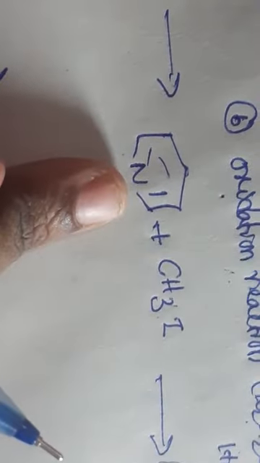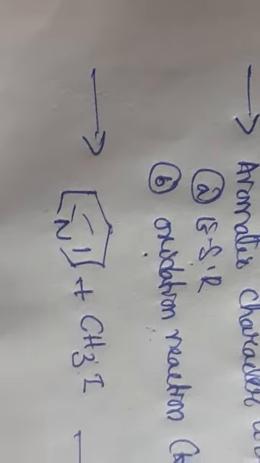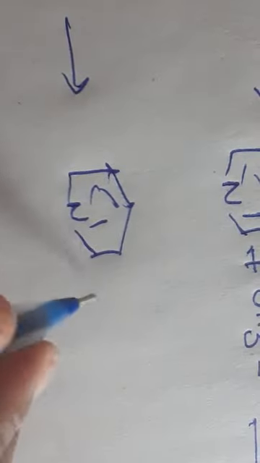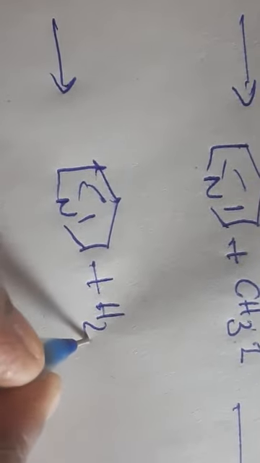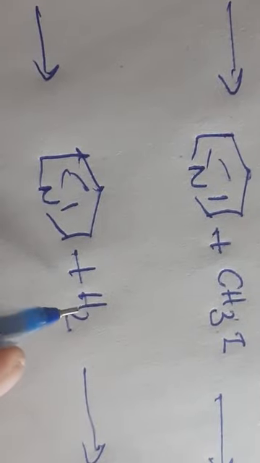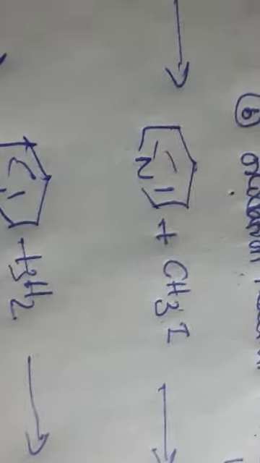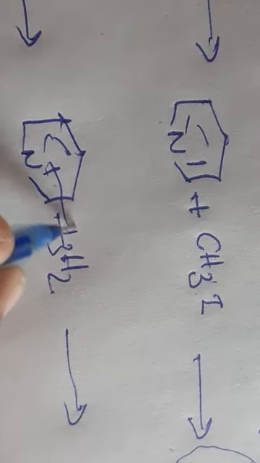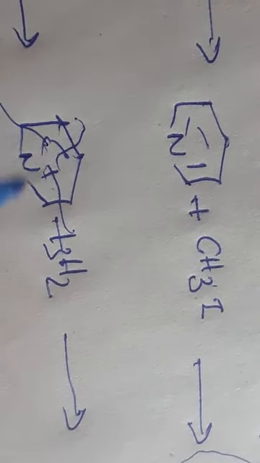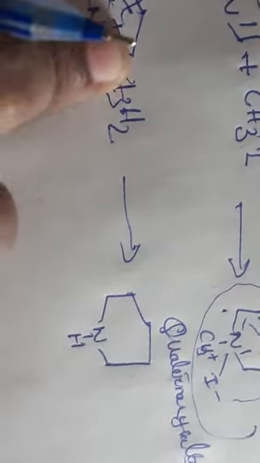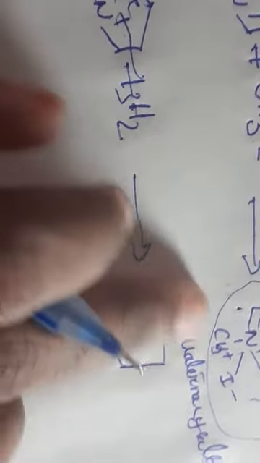Next, double bonds are present. How do we know double bonds are present in pyridine? When pyridine is treated with 3 molecules of H2, I am breaking the double bonds. Each carbon and the nitrogen then carries hydrogens, without double bonds.